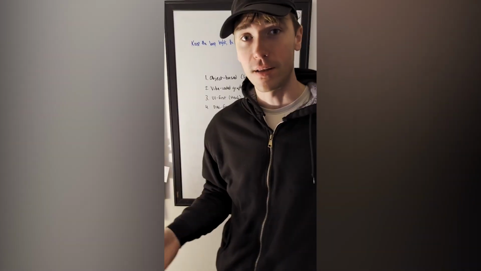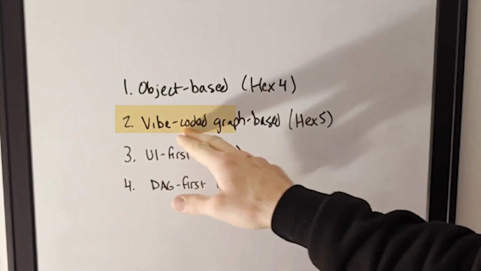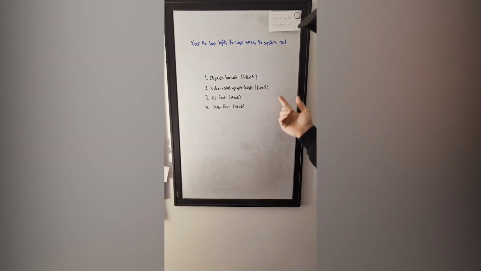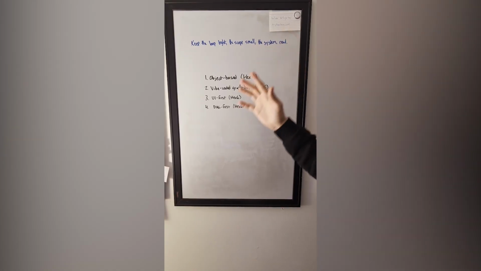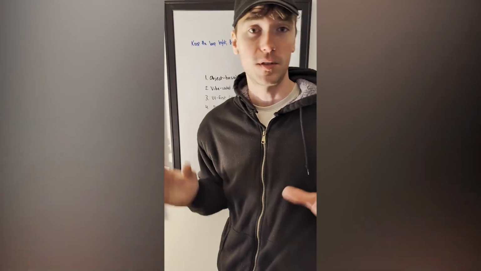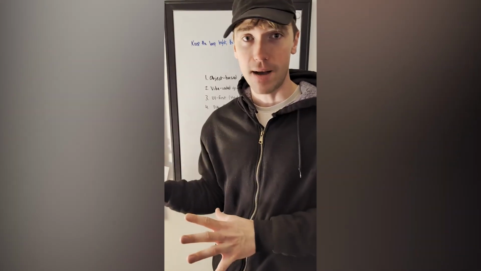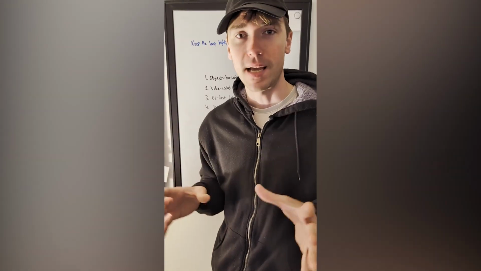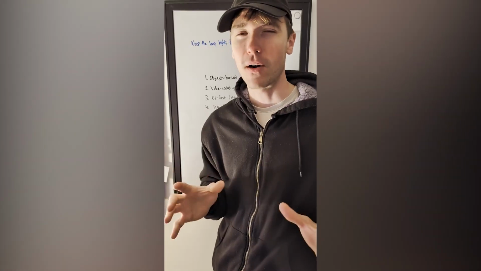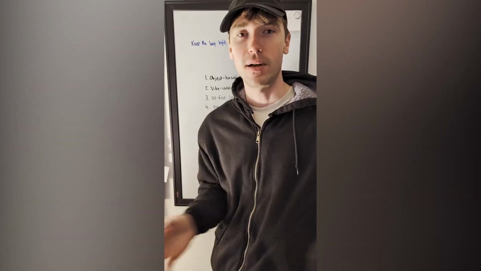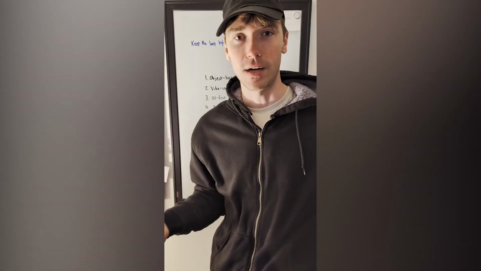The next thing that I tried that we'll see is vibe coding a graph-based executor. That's Hex 5. So I'm starting new code bases every time I try something new here so that I don't have the clutter of the previous one. Vibe coded the spec for it, the requirements, had a big old long document, split it out into pieces, and then told it to execute each piece one by one. And it got pretty far, you'll see, but it got to the point where I couldn't edit it anymore. I had no idea how it worked, and I basically didn't own it anymore.